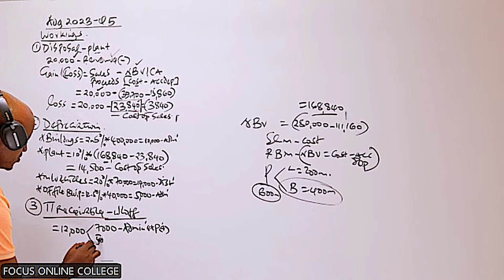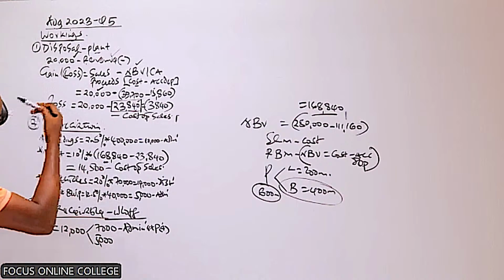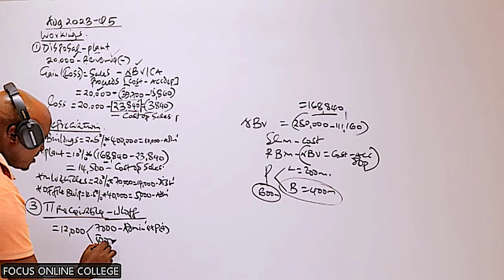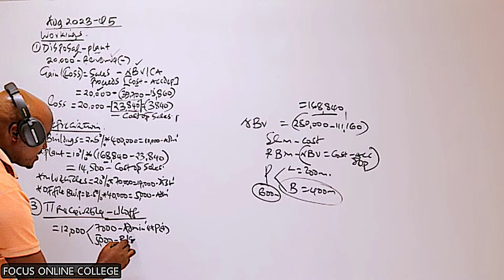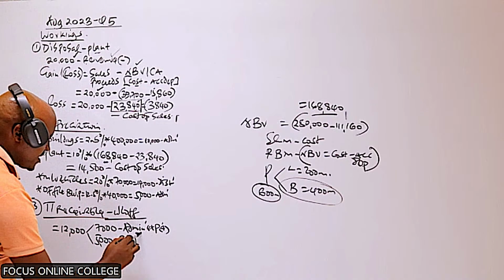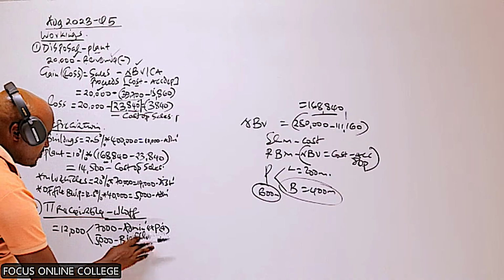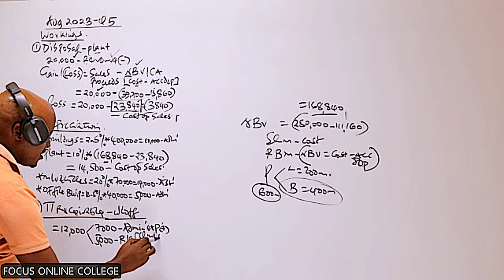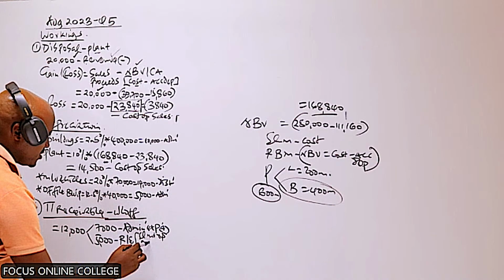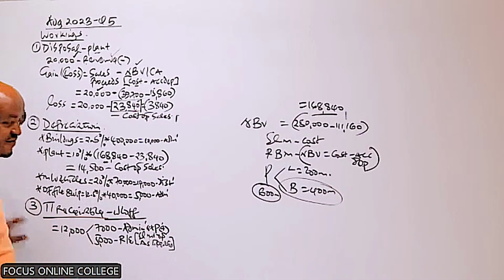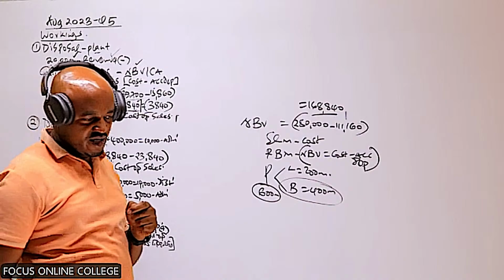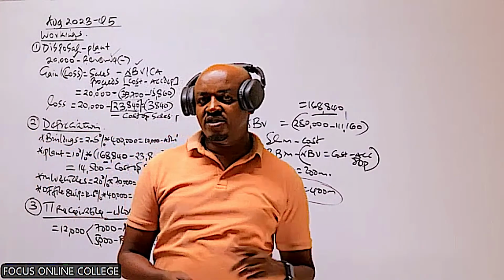And then the other amount, which is 5 million, which relates to the previous year, this one will be adjusted in the retained earnings when preparing the statement of changes in equity. If you can recall in our previous class, I gave you the format for preparing this statement of changes in equity.